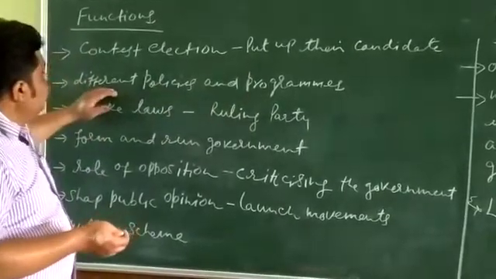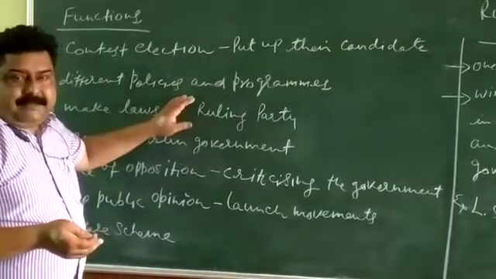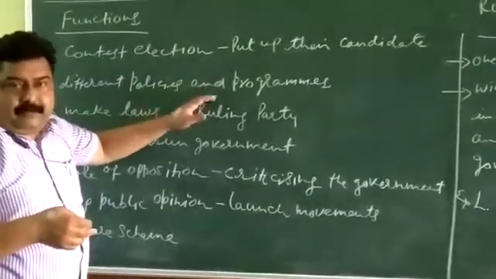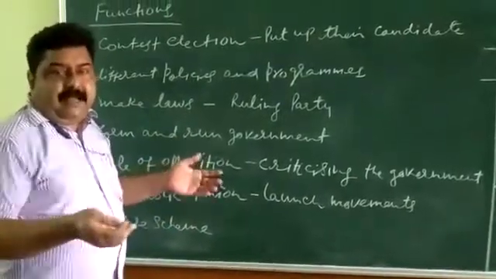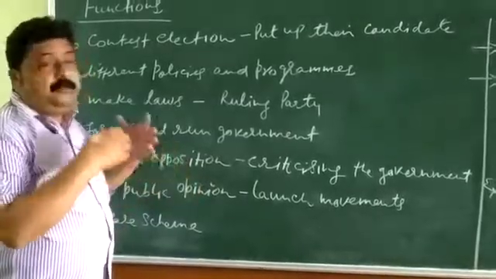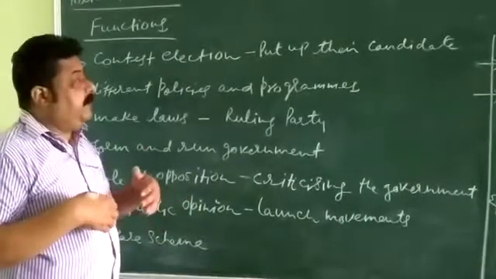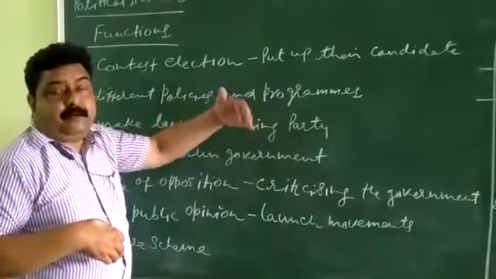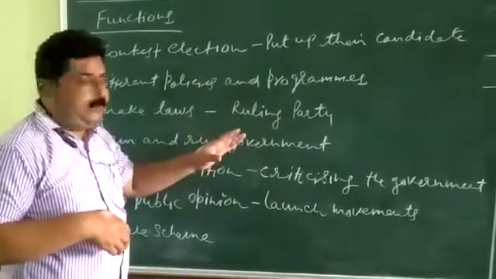Next function is different policies and programs. Political parties put up different policies and programs for the welfare of the people. They make the programs, they make the policies and engage the people, and for the betterment of the people, they propose various programs. They make assurances, promises, and they put forward different programs for the development of the country, not for a particular constituency.